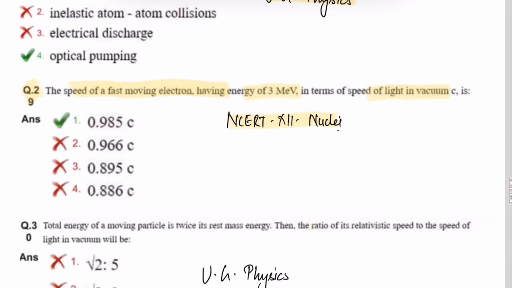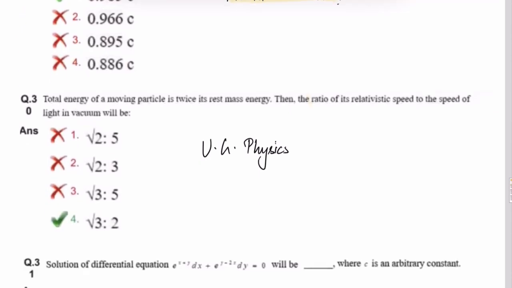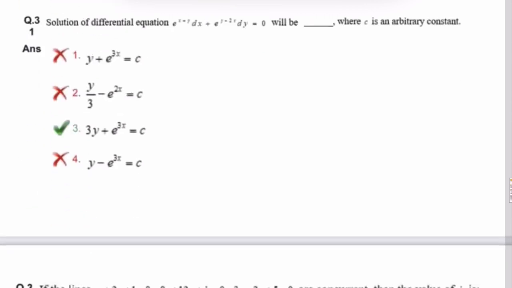Question number 30. Total energy of a moving particle is twice its rest mass, then the ratio of relativistic speed to the speed of light in vacuum. So this question is of quantum physics, and this again we have to see in our first year physics.